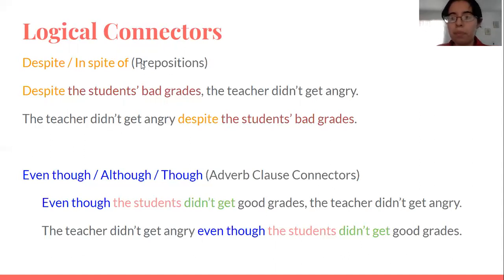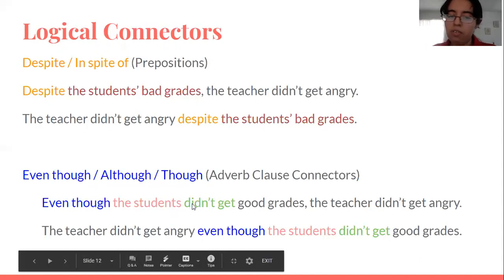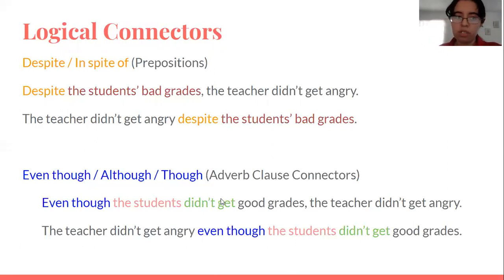And with prepositions, we use an object or a noun. But these others, even though, although, though, are adverb clause connectors. With these, we have to use a clause, a subject and a verb. That would be the main difference.